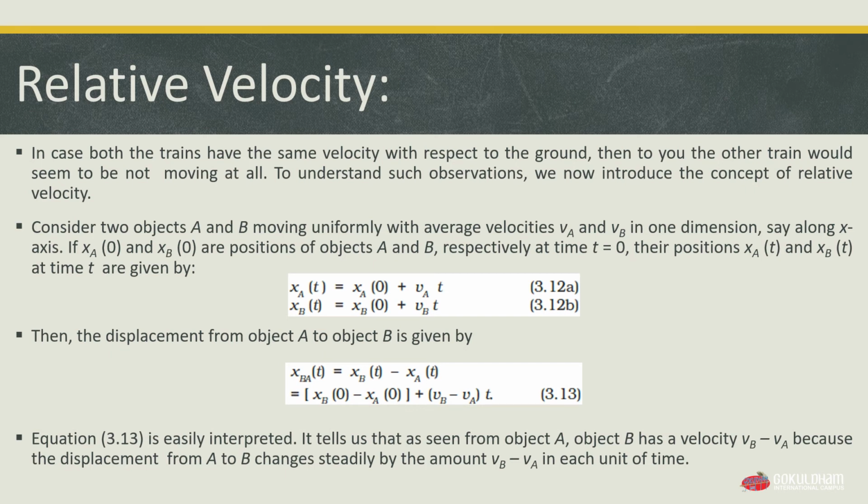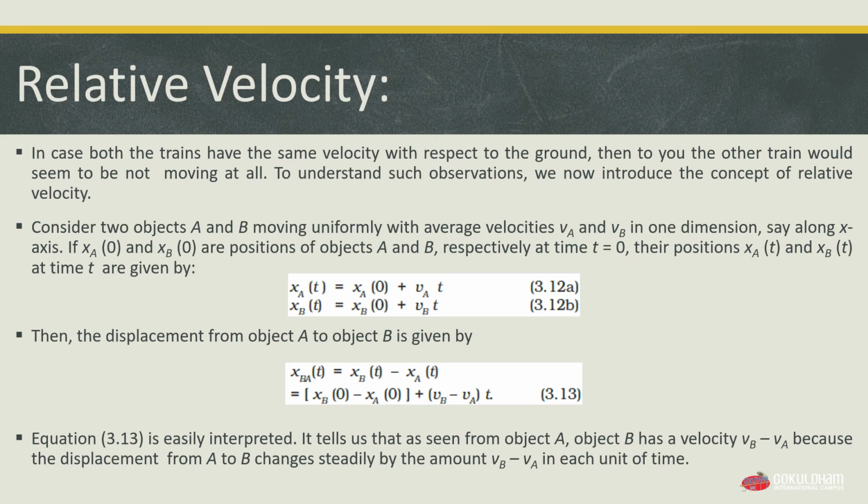Then the displacement from object A to object B is given by xBA of t, which is equal to xB of t minus xA of t, which is equal to xB of 0 minus xA of 0.